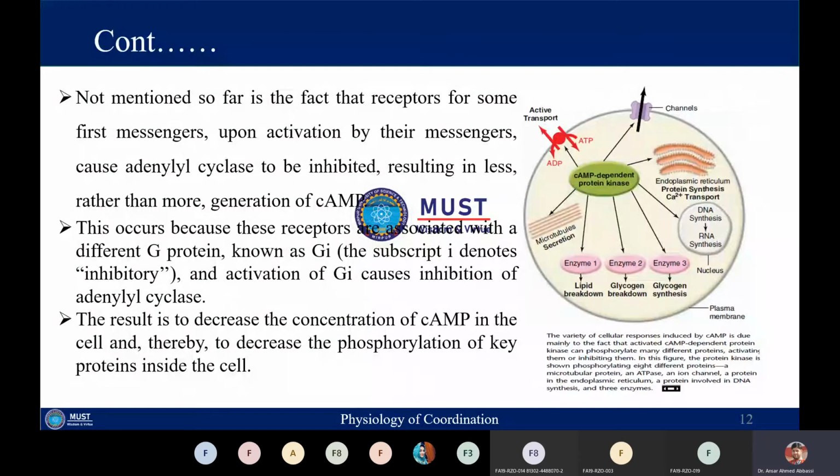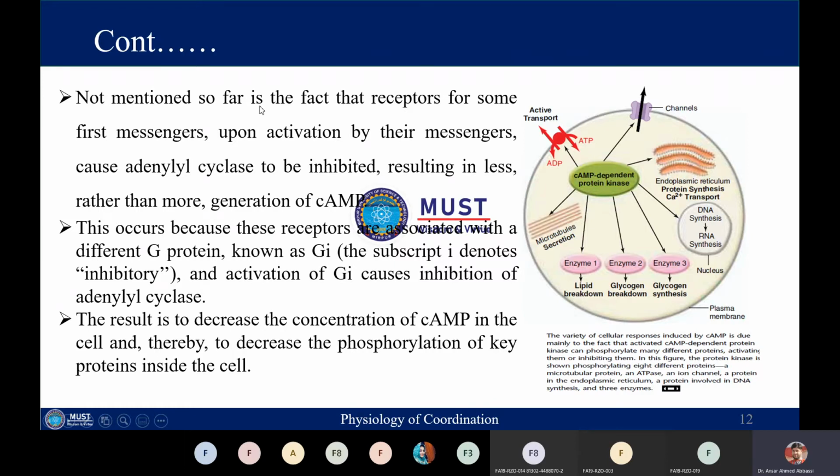So here you can see, as I told you in the second or third slide, that once this cyclic AMP is generated, it activates a protein kinase which is cyclic AMP dependent protein kinase. This cyclic AMP dependent protein kinase will in turn act on many substrates simultaneously. It can have various pathways.